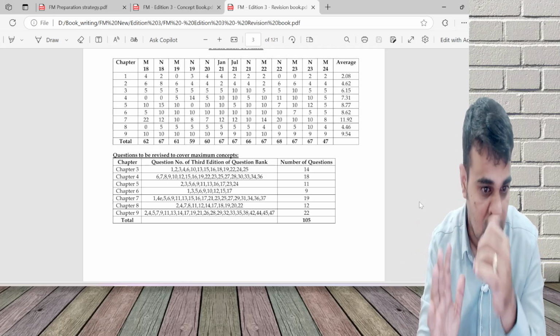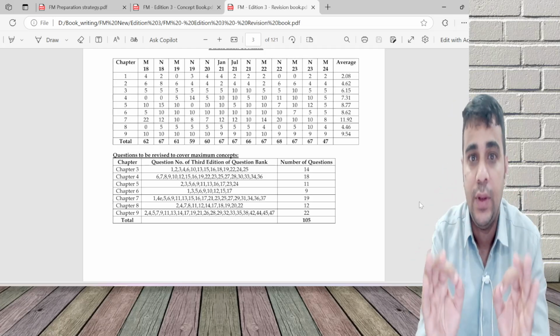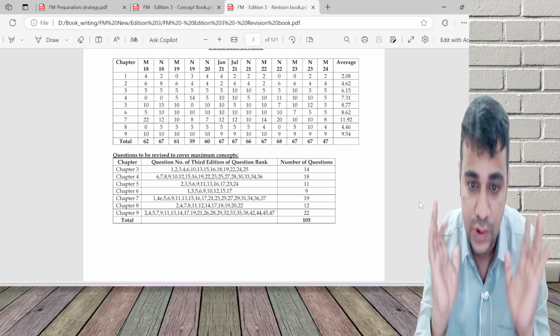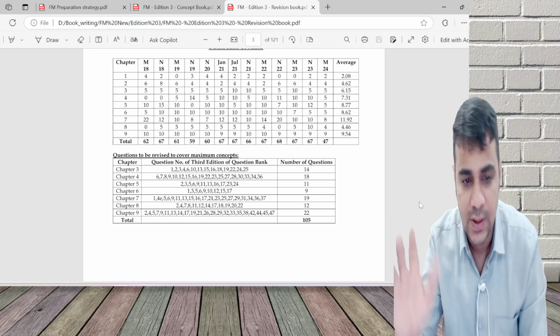These are the sources for your preparation, or you can use your ICAI study material. Along with that, please use my concept book. At least use the concept book because that will ensure you cover everything. All the concepts are covered.